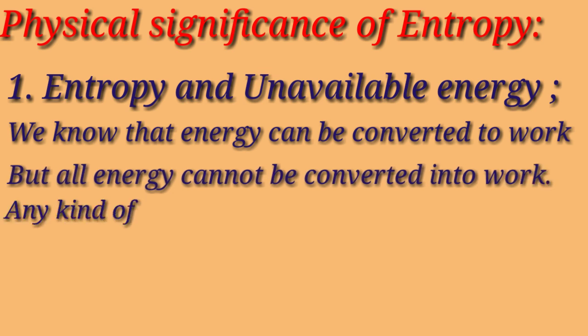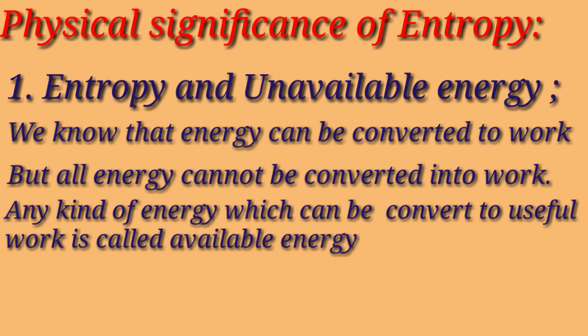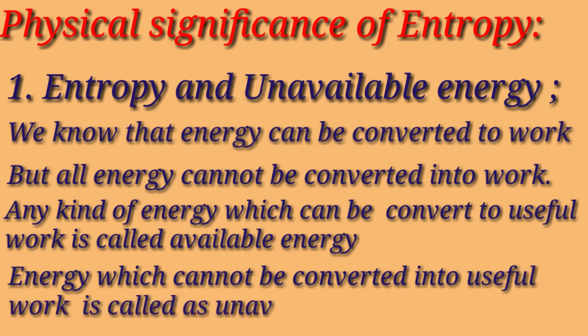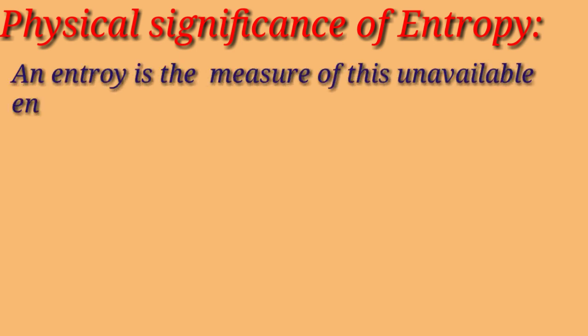So any kind of energy which can be converted into useful work is called available energy, and the energy which cannot be converted into useful work is called unavailable energy. And entropy is the measure of this unavailable energy.